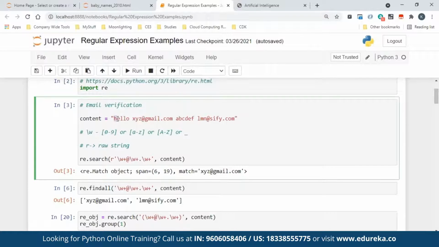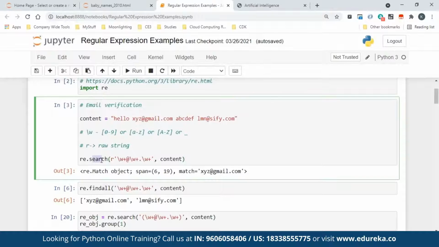If you count, this is 0, this is 1, this is 2, this is 3, like that it counts. So it tells us where to where the character match is happening. It says from the 6th character to the 19th character your match happened. And what is the match? It said this is the one. This is how it will give you a string when it matches. When it doesn't match, it will not give anything.